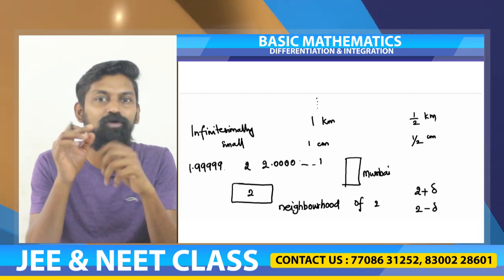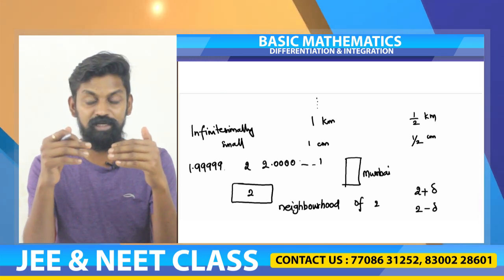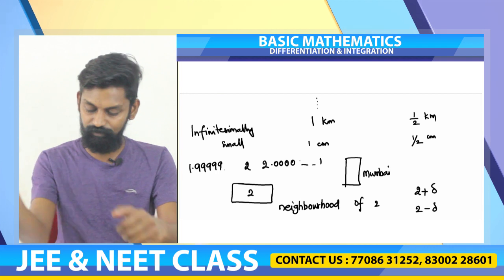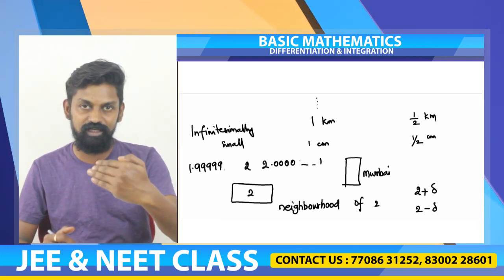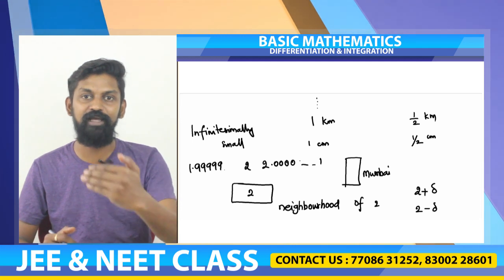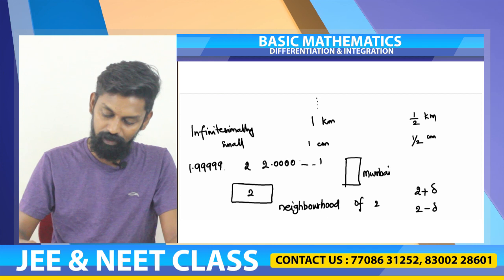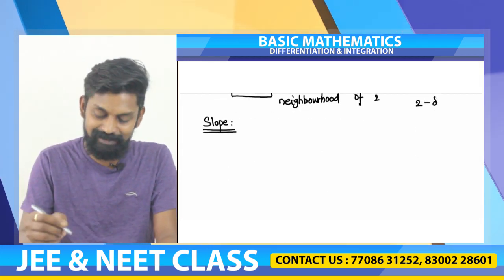In that neighborhood only we are playing all these games with respect to concepts like limits, differentiation, integration, etc. Okay, this is about limiting yourself to the closest region of a destination. It may be a number, it may be a place. That is called limit. Okay, now we will come across this concept of slope in straight lines.